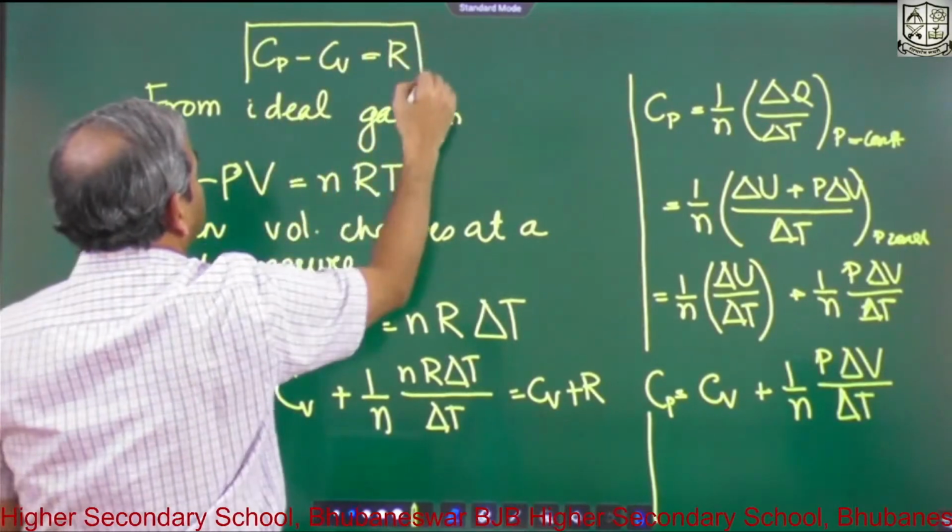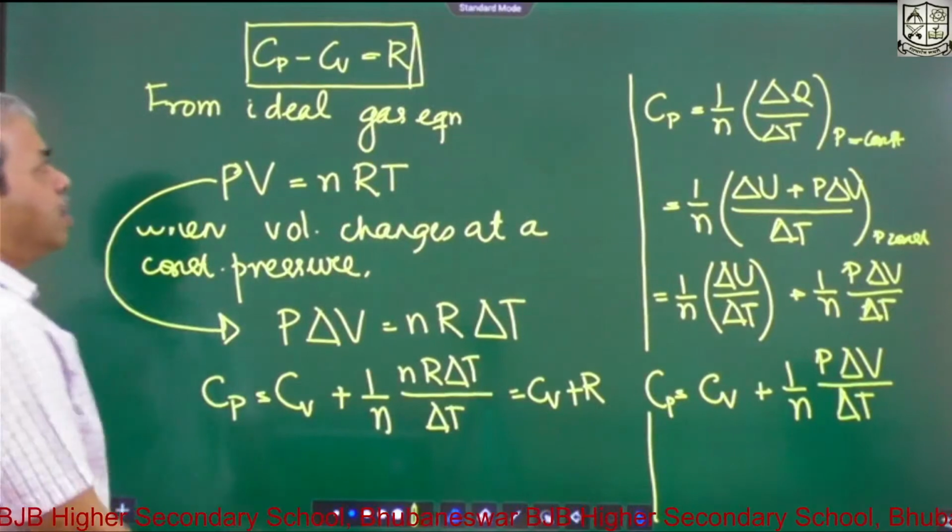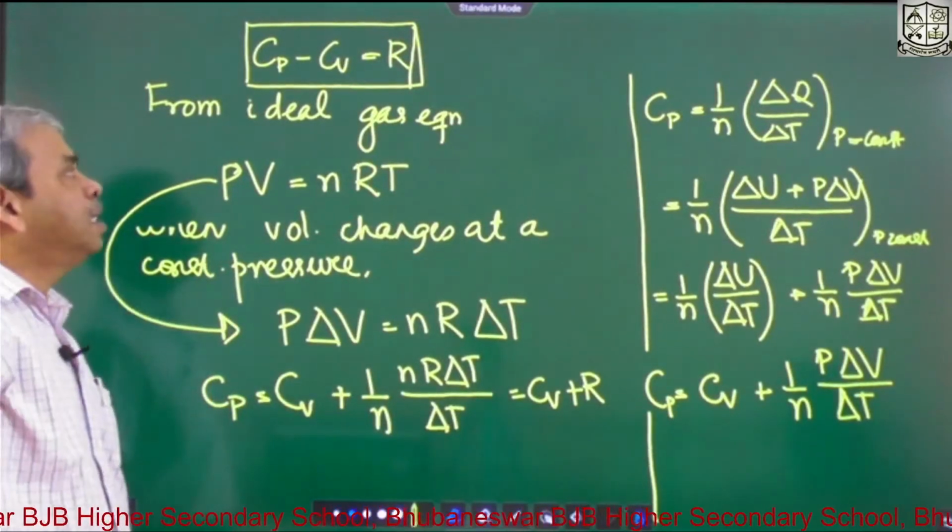In chemistry, you can see it is Mayer's formula: the difference of Cp minus Cv is R.